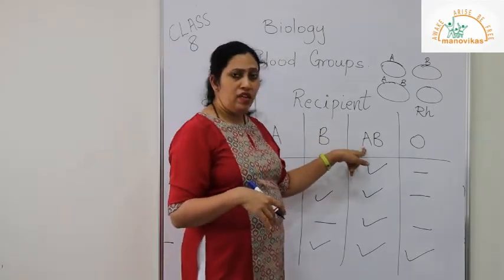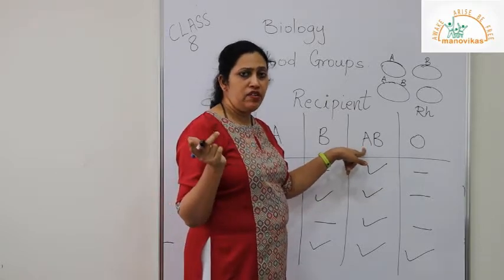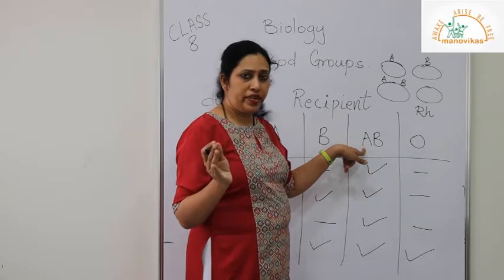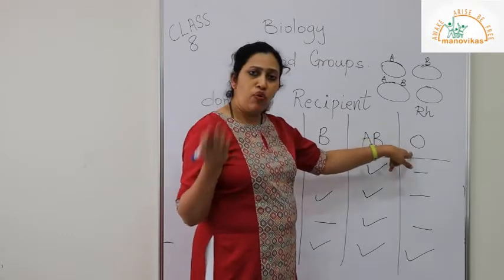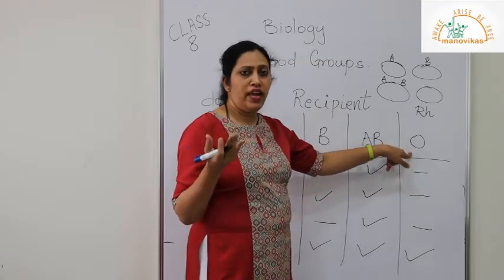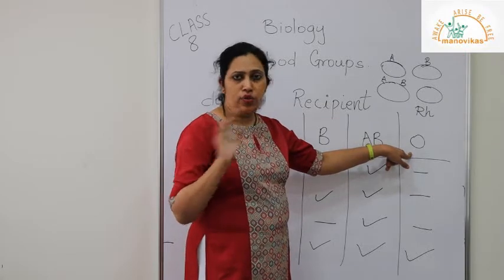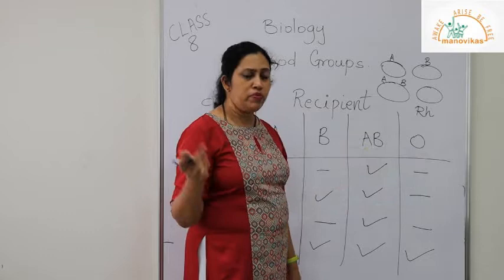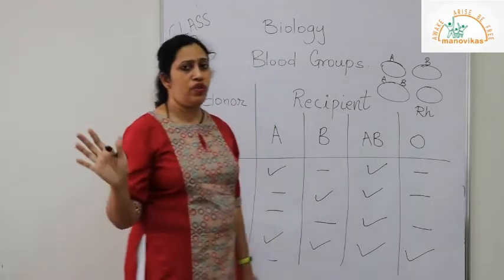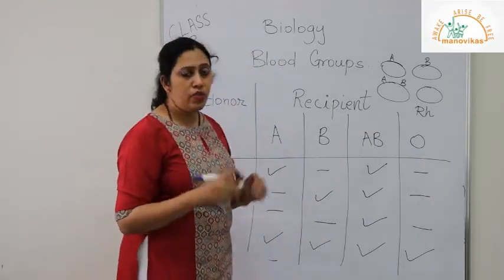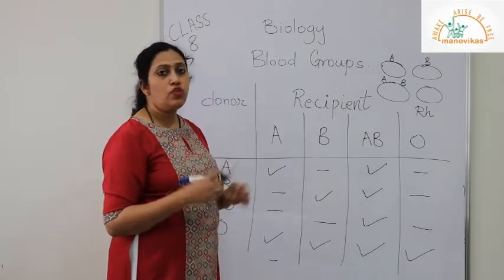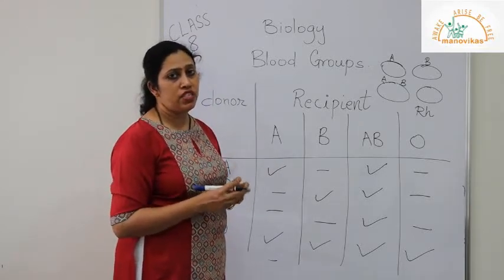Coming to AB, AB positive will have Rh factor, and AB negative will have only A and B antigens, no Rh factor in them. O positive will have Rh factor with no antigens, and O negative will be without antigens, and Rh factor will also not be there. So Rh positive and negative are also very important to match for blood transfusion.